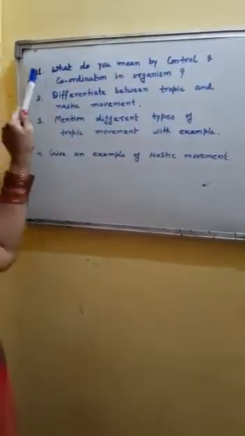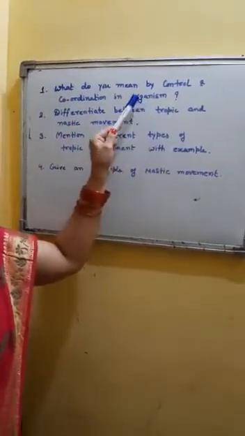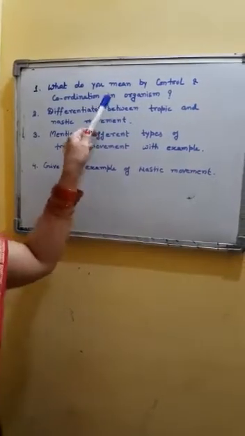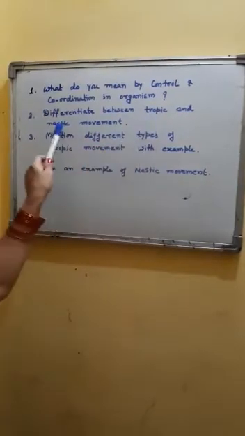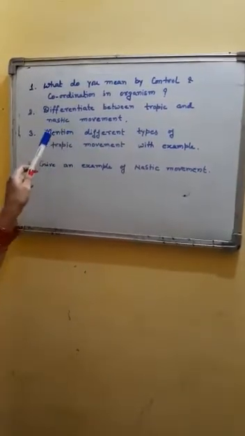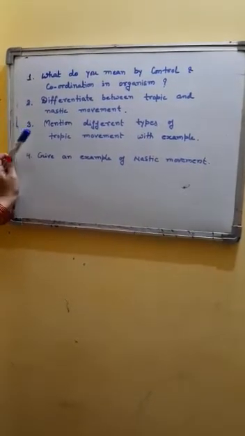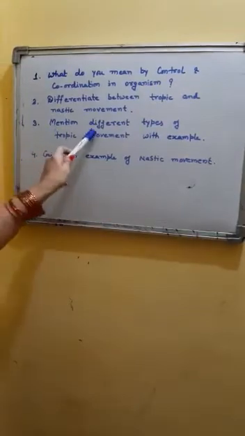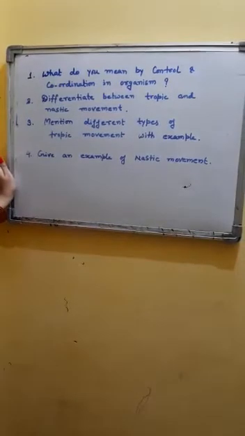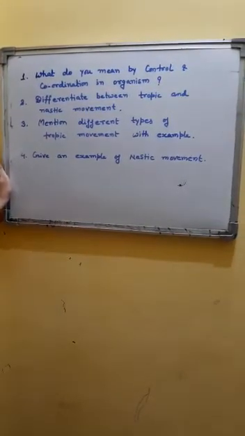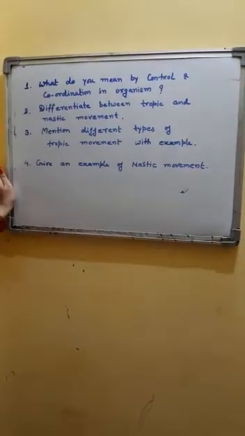The first question, what do you mean by control and coordination in organisms? You have to define control and coordination. Second question, differentiate between tropic and nastic movements. You have to write point-wise the differences between tropic and nastic movement. Third question, mention different types of tropic movements with examples. You will name the different types of tropic movements, tell about those movements and give examples of them.